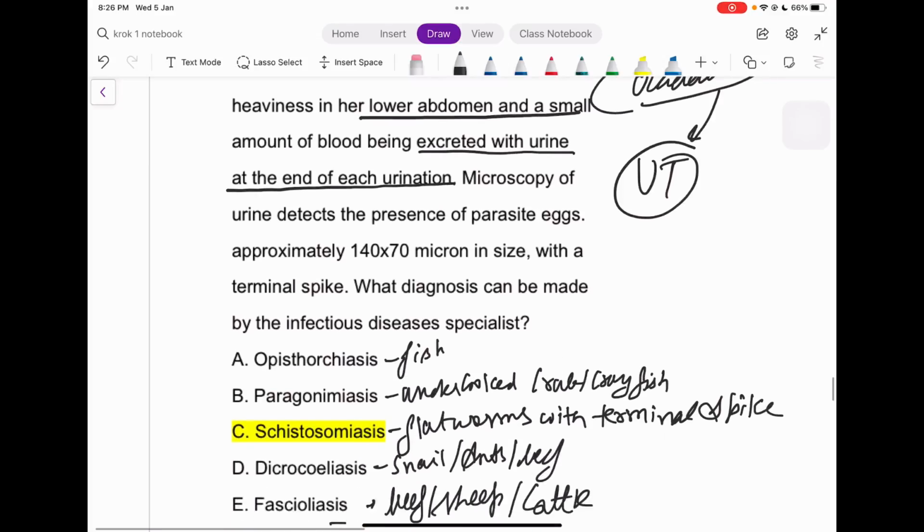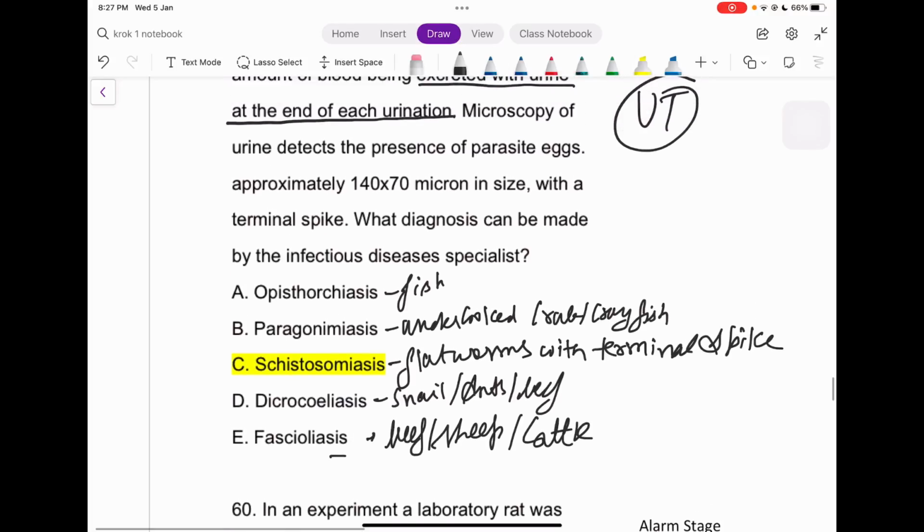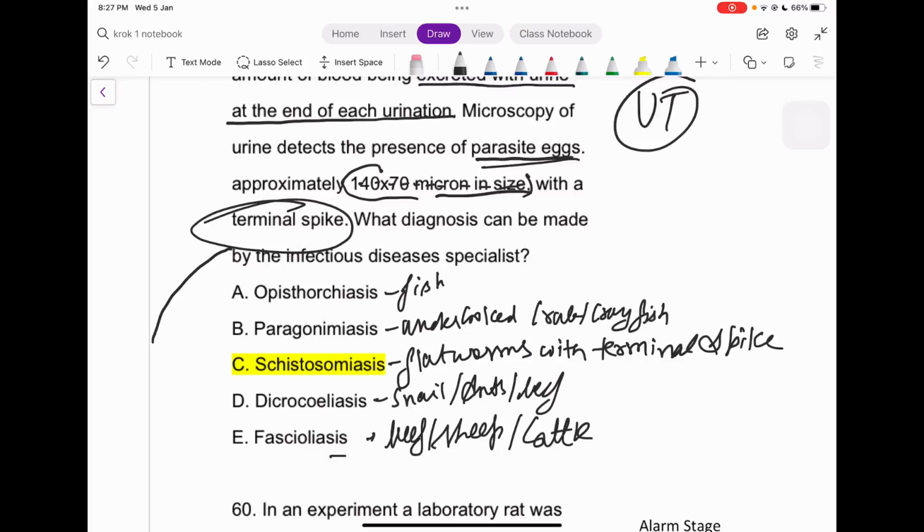Let's now move further. Microscopy of urine detects presence of parasite, so there must be some parasite out there. And the size is also given, it's about 140 to 870 micron. Okay, well, we will not remember that, so let's just remove this from here. And what is the main thing here? That is the terminal spike. And the terminal spike is only present in schistosomiasis, right? And let's see the other options also.